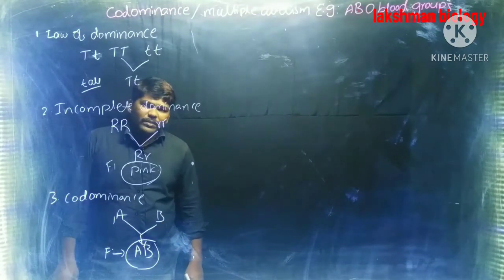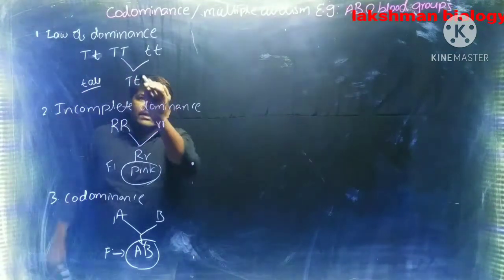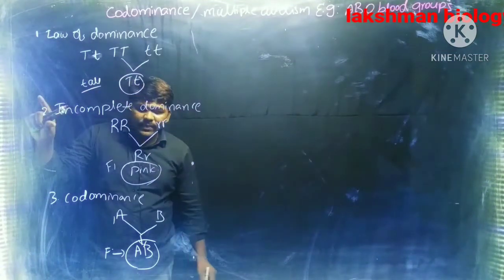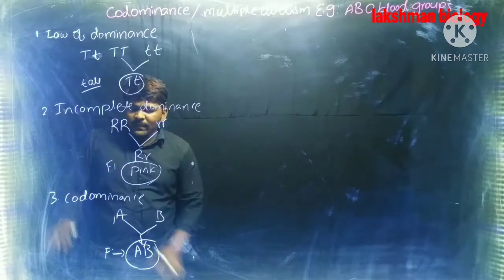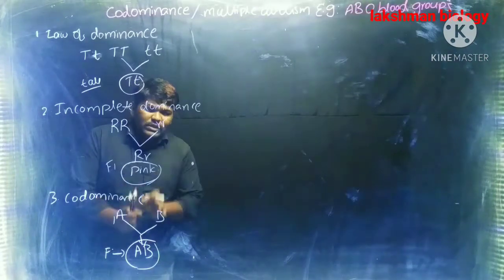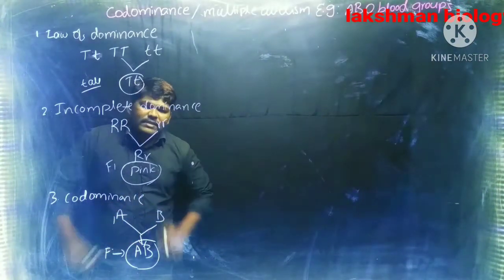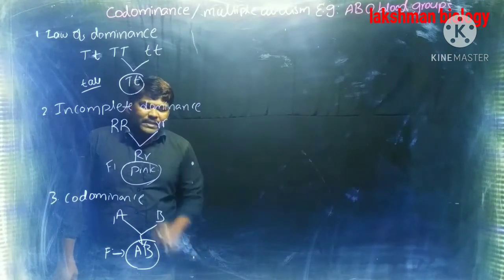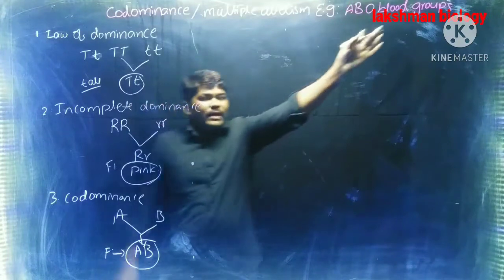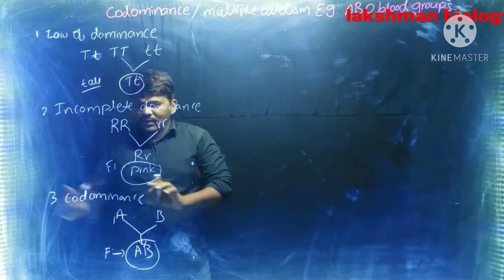That is called codominance. In the law of dominance, only one dominant character we can see in F1 generation. In incomplete dominance, we can see the intermediate character in F1 generation. In codominance, both alleles' characters you can see in F1 generation. That is about codominance. The best example for codominance is the ABO blood group. That is the ABO blood groups codominance.